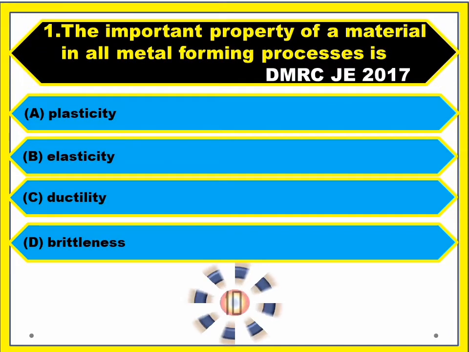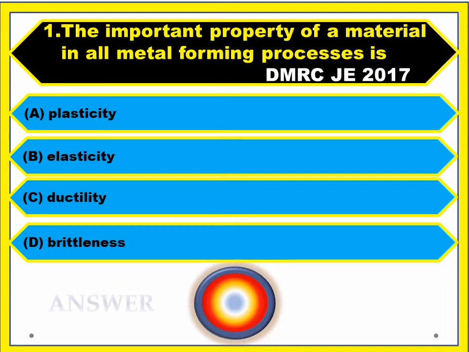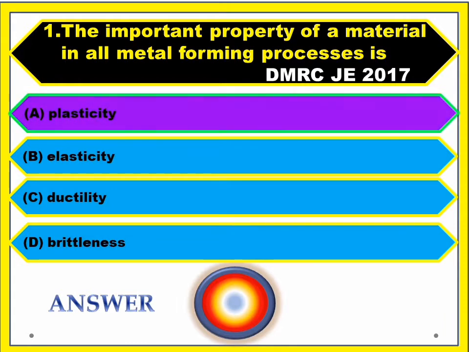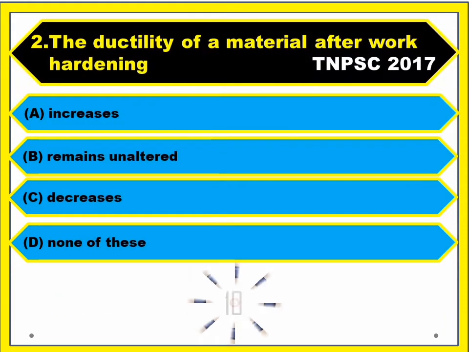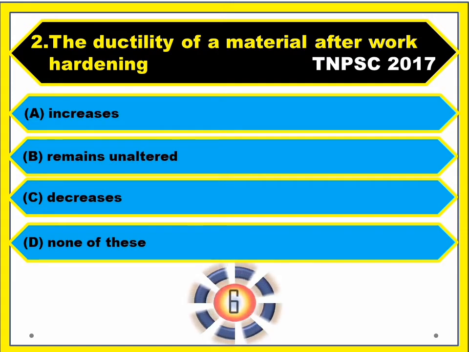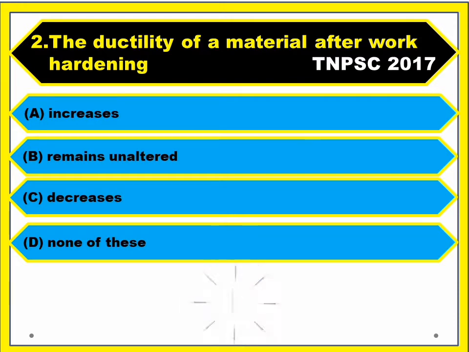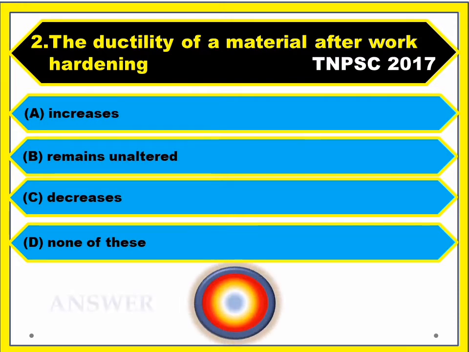Question number 1. The important property of a material in all metal forming process is? Answer: plasticity. Question number 2. The ductility of a material after work hardening? Answer: decreases.